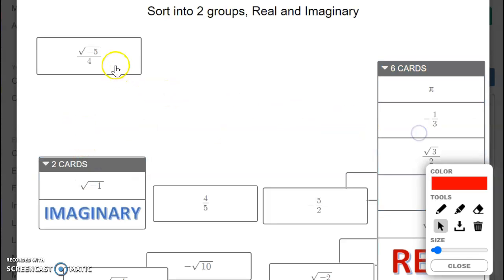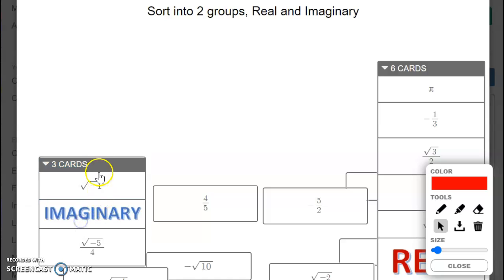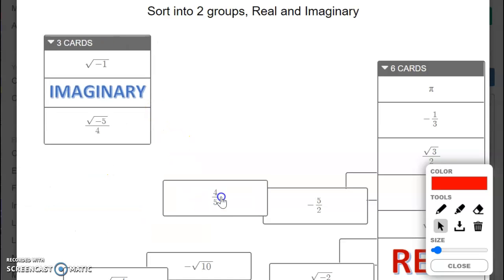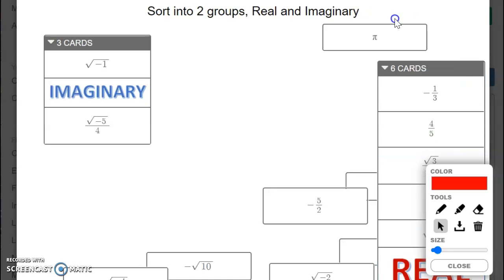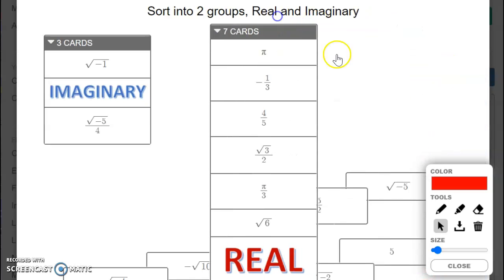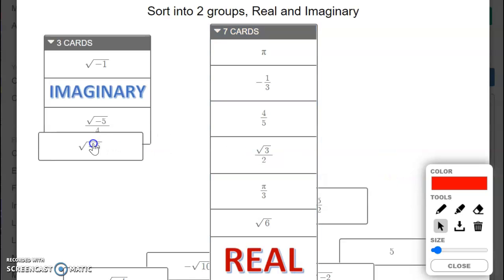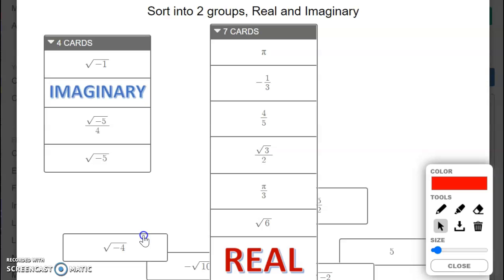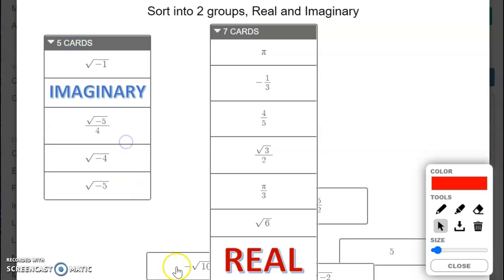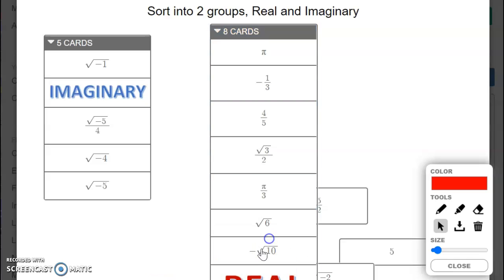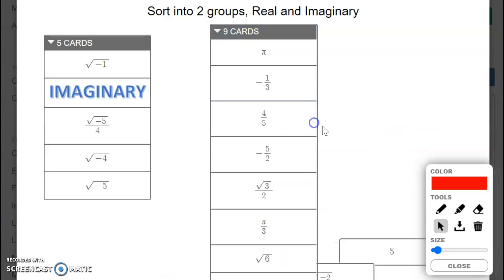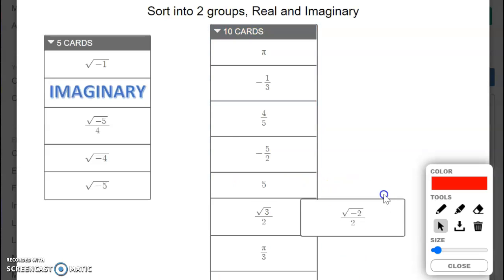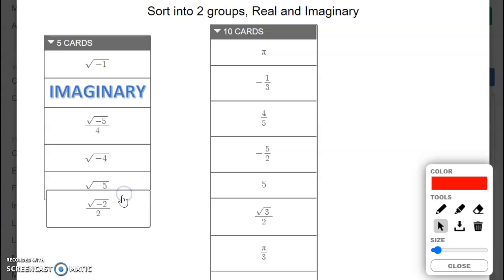This is real. Again, I have square root of -5 here, so that's going to be imaginary. This is real. Again, another square root of a negative number, and square root of a negative number. Negative square root of 10 is just a negative square root of 10, so this is real. This is real, and this is real, and this is again imaginary.